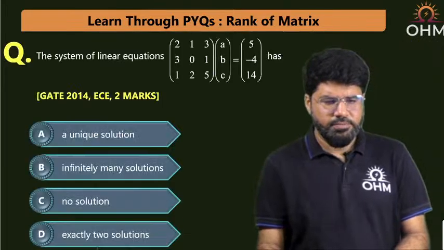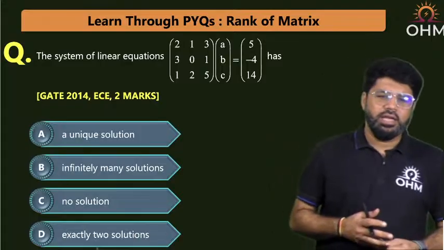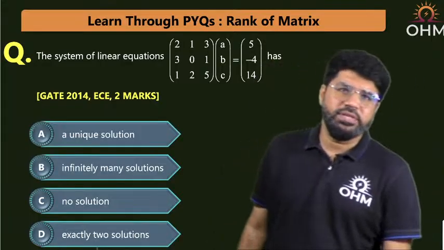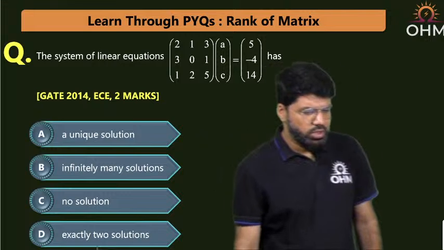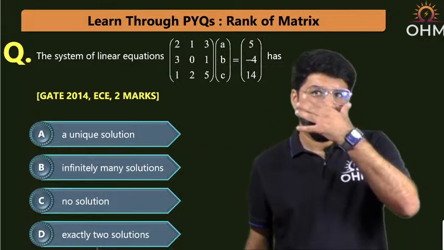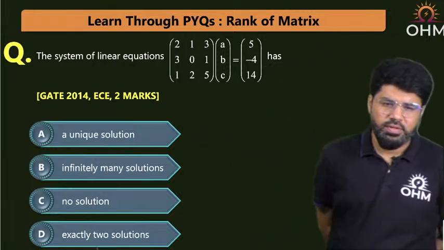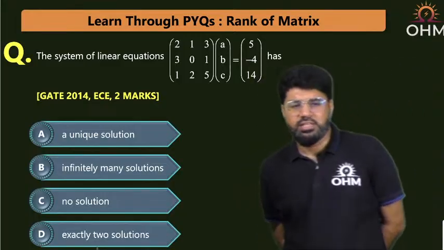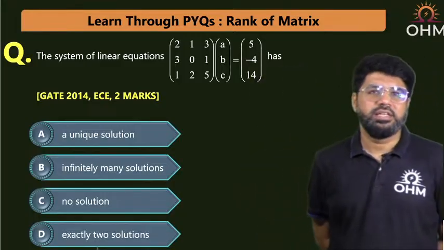Here it is, the next question. Okay, GATE EC 2 marks 2014 question. The linear system of equations has what? Come on, answer this question now. The system of linear equations has: unique solution, infinite solution, no solution, exactly two solutions.